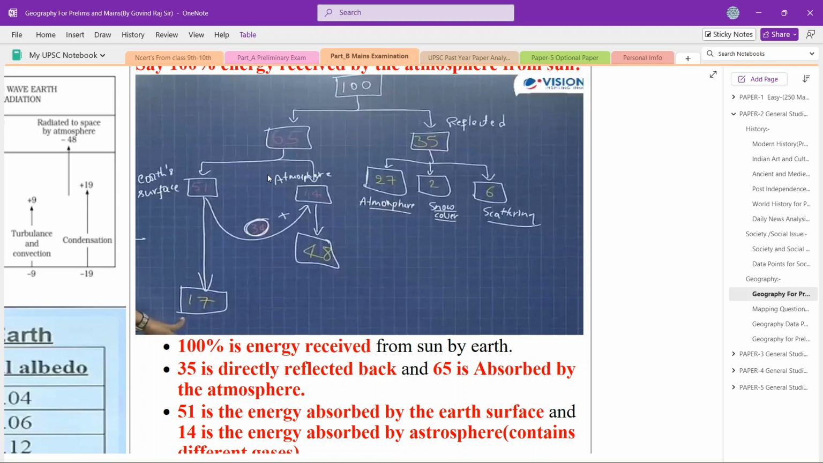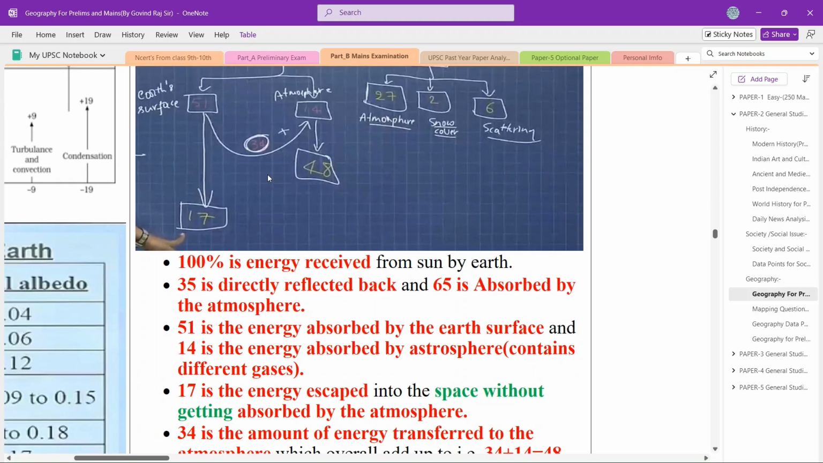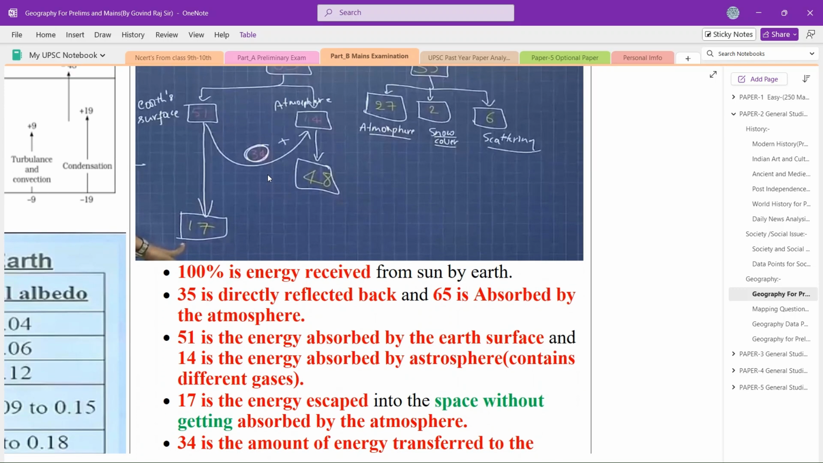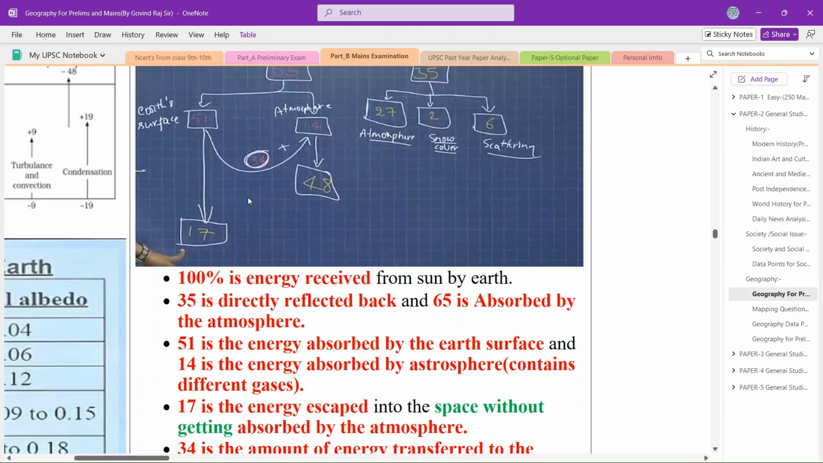17% is reflected back to the atmosphere. Why? Because we have the oceans, and they have their albedo, so when some amount of energy falls on them, they will reflect some portion of the light back. Similarly, we have the glaciers and the snow, which will reflect some portion of the light back as it is. So that calculates to the 17%.